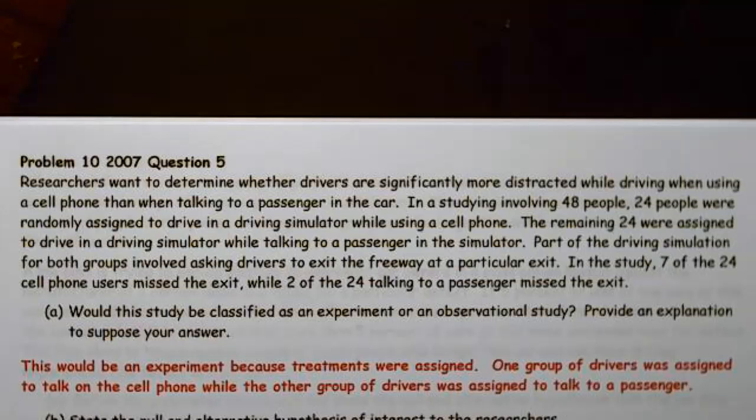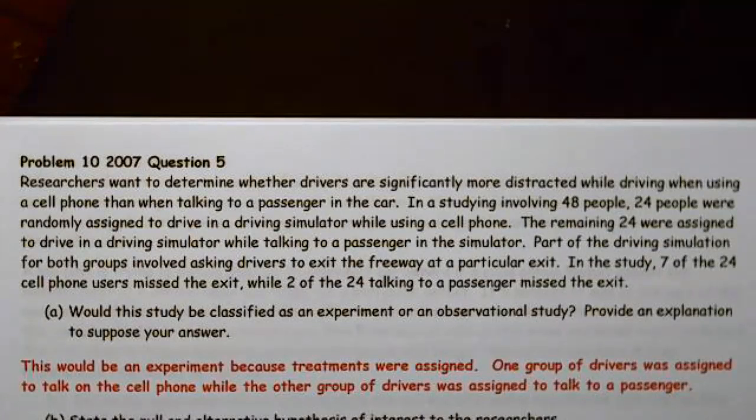Part of the driving simulation for both groups involved asking drivers to exit the freeway at a particular exit. In the study, 7 of the 24 cell phone users missed the exit, while 2 of the 24 talking to a passenger missed the exit. Would this study be classified as an experiment or observational study? Provide an explanation. The answer: this would be an experiment, and the reason why is treatments were assigned.